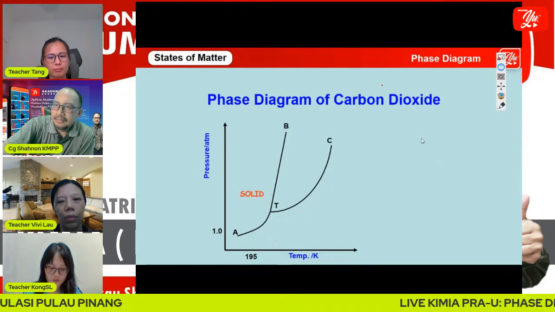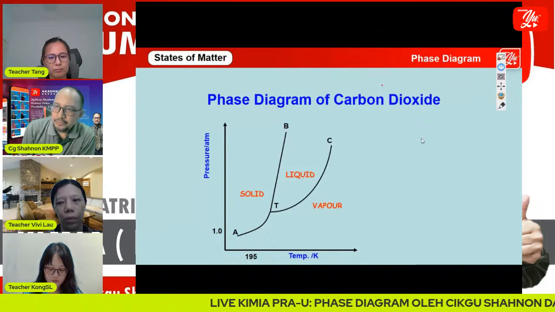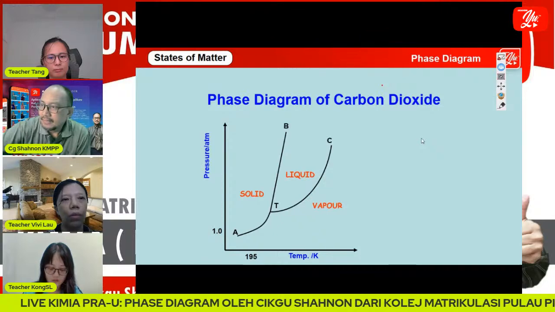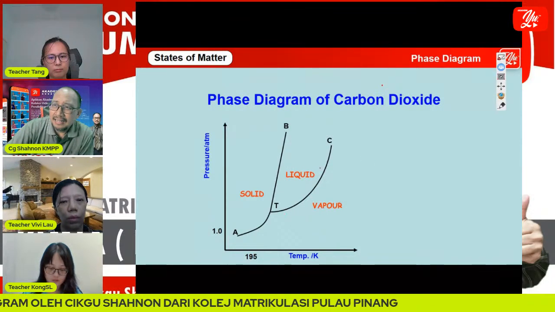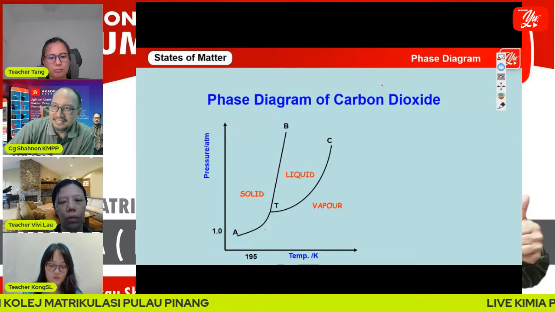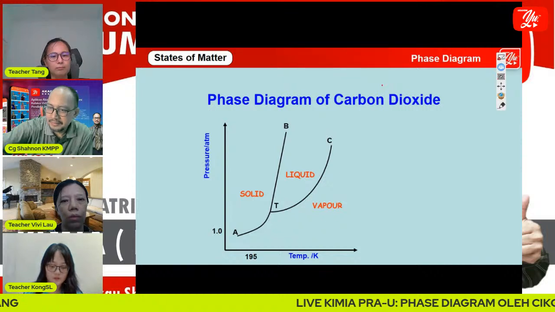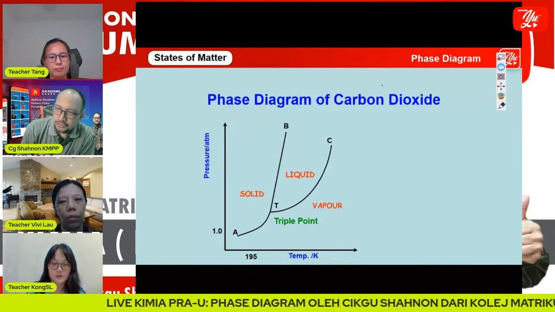And then we have to write which part is solid, liquid, and vapor. The curve is still like a glass, right? Here we have a liquid inside the glass, and here we have solid and vapor. And the T is the triple point as usual.